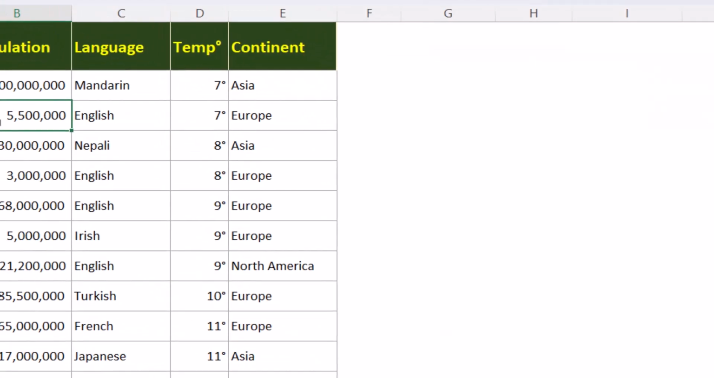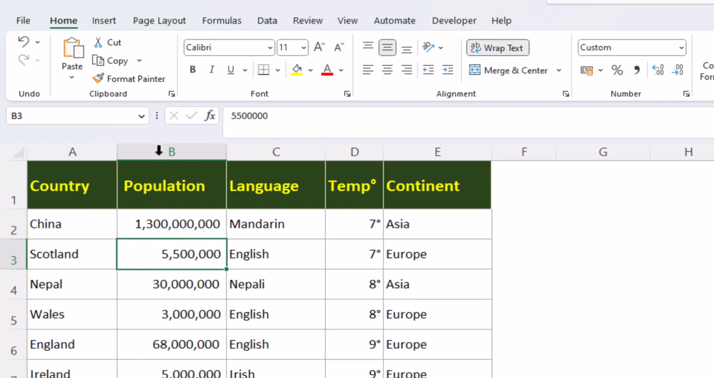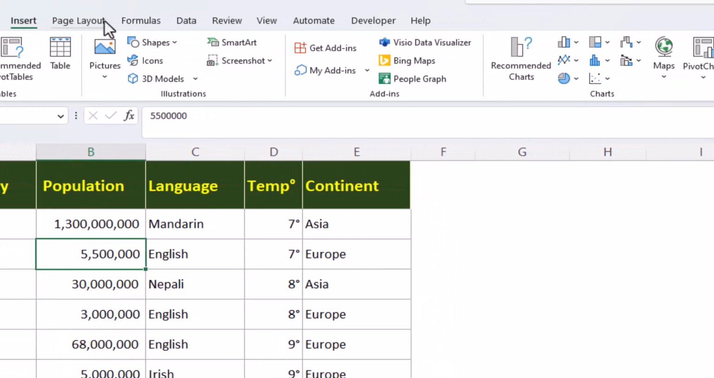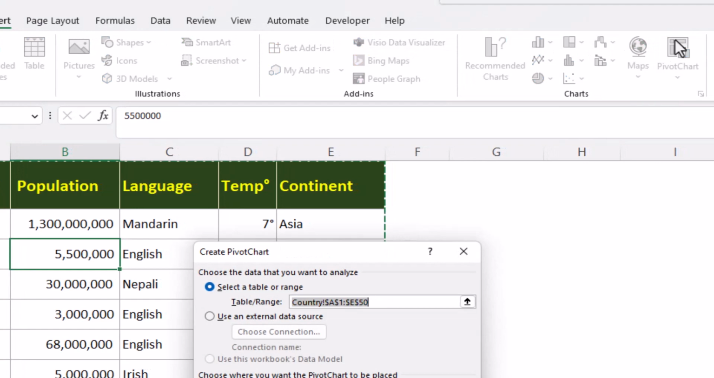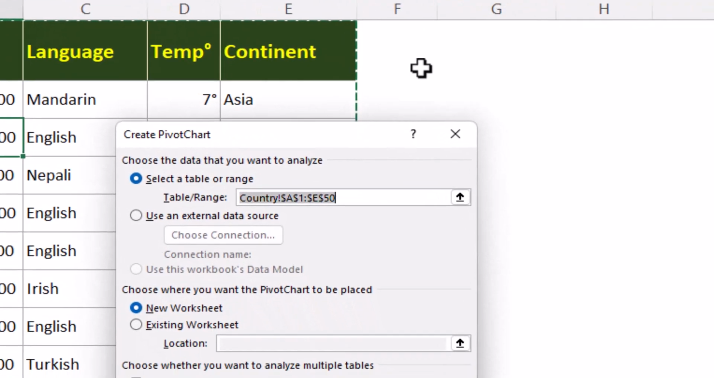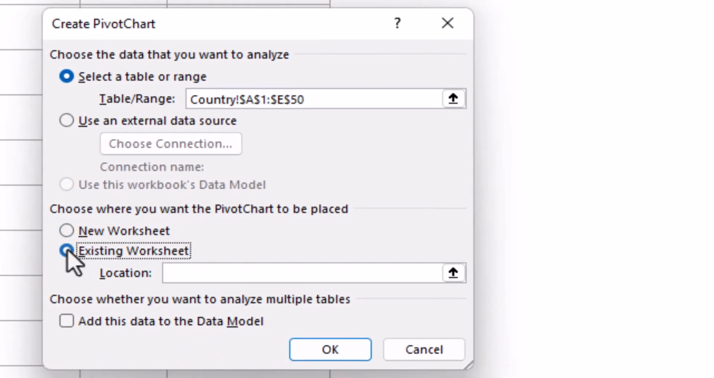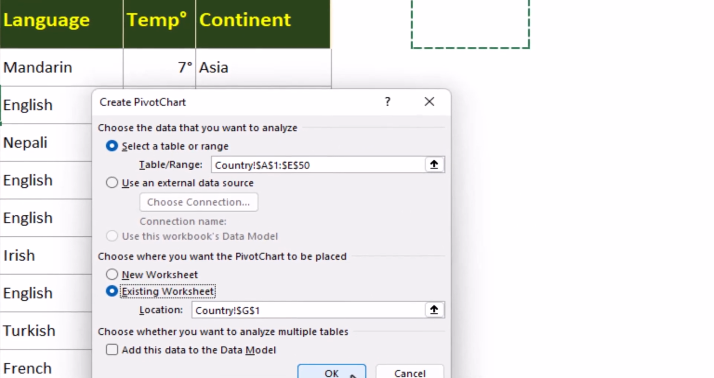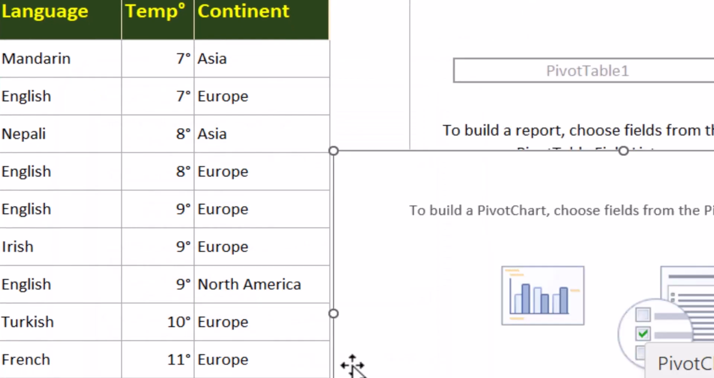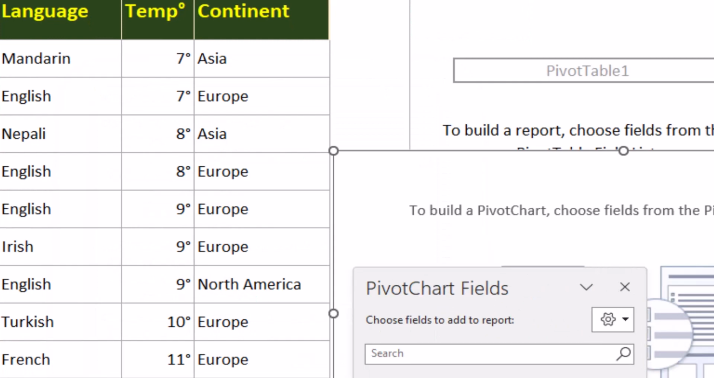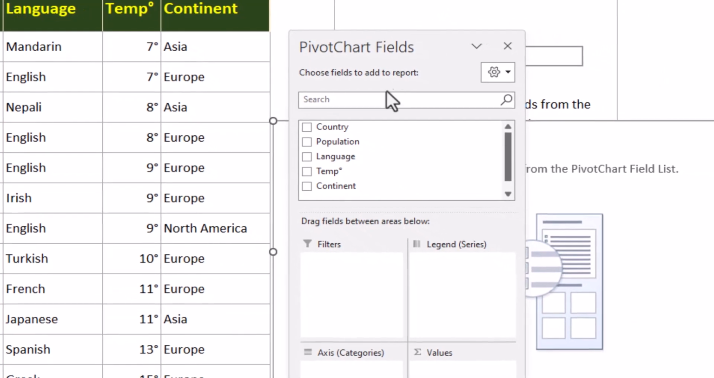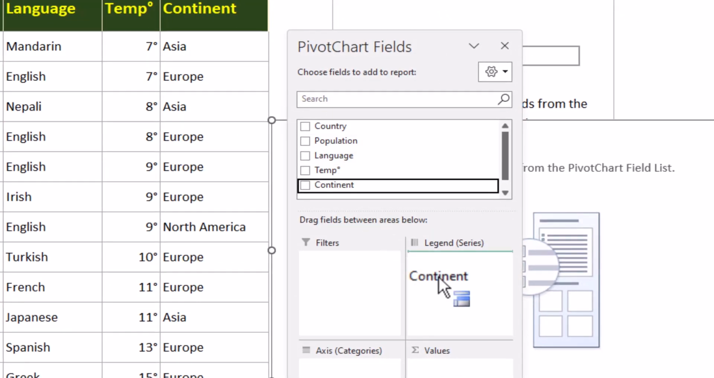We can click anywhere in our data. On the Insert tab, we can choose Insert a Pivot Chart. And we're going to create it right here on this worksheet. In our chart, we'll have the continents as our main series.